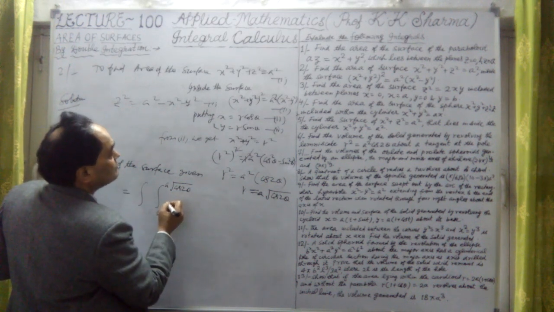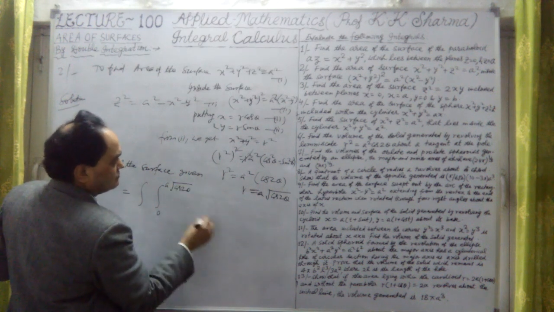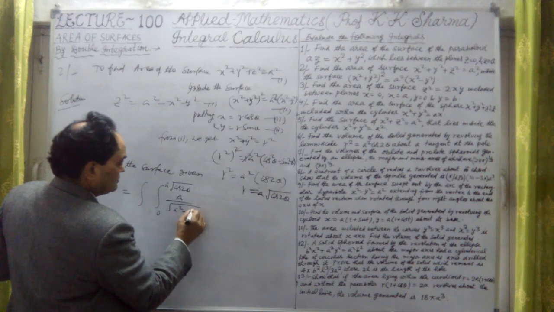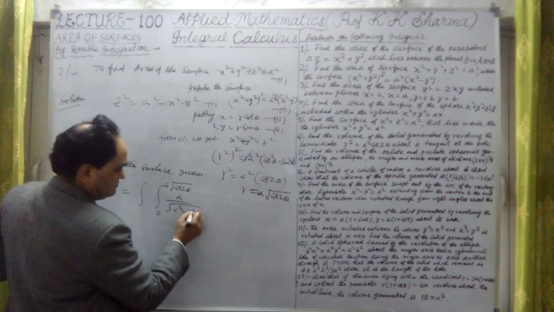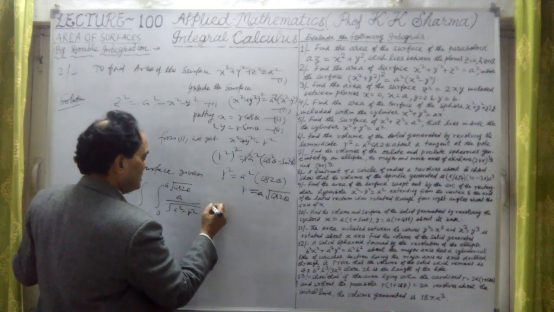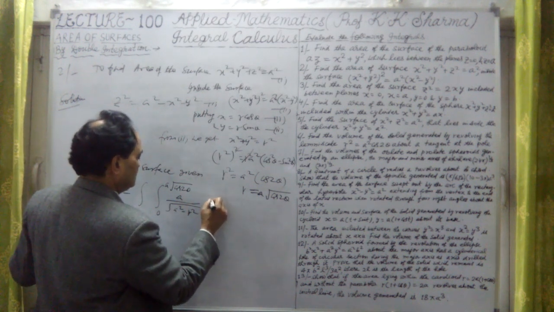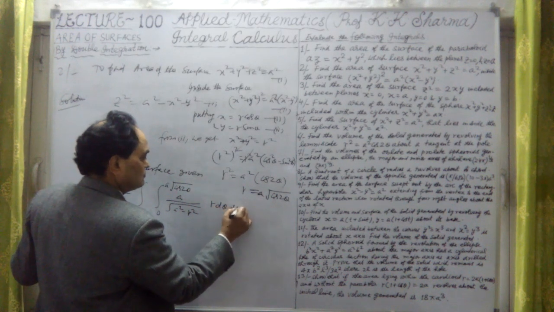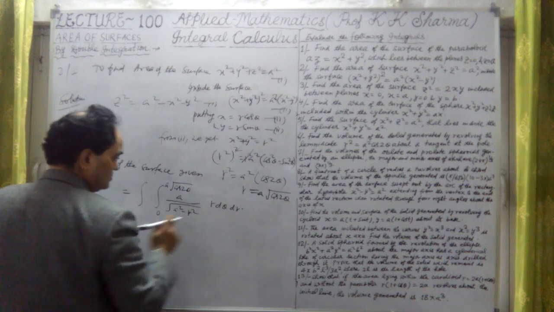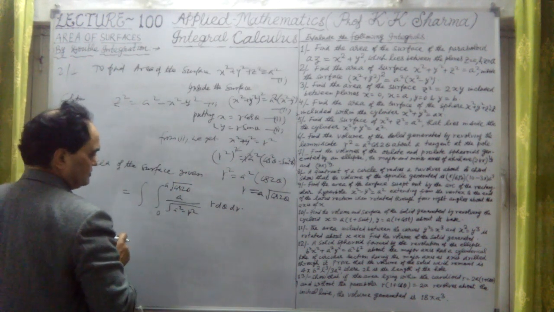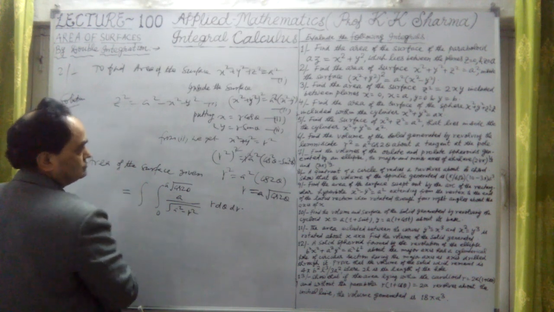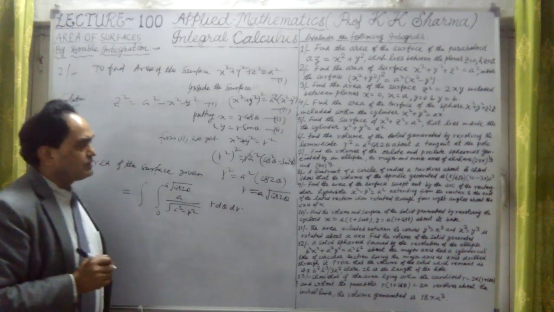Now, what do we just calculate? It was a upon under root a square minus r square, because x square plus y square is r square, into r d theta dr. So this is r upon under root a square minus r square. Let me integrate this. Now the limits for theta are 0 to pi by 2 here.